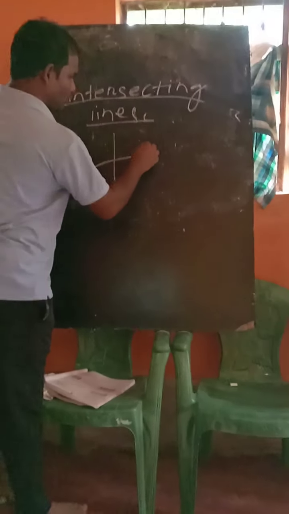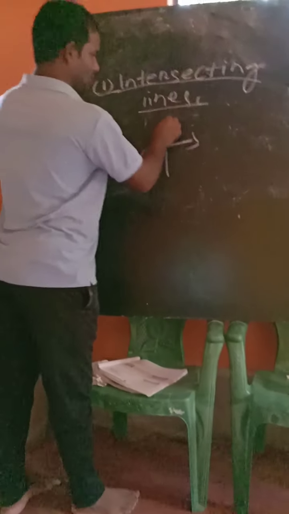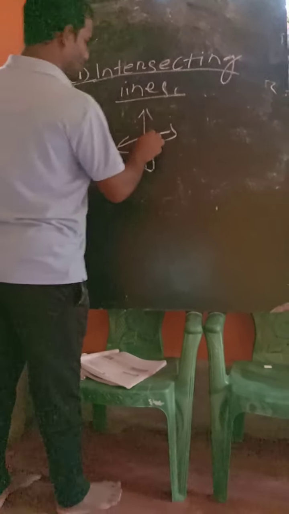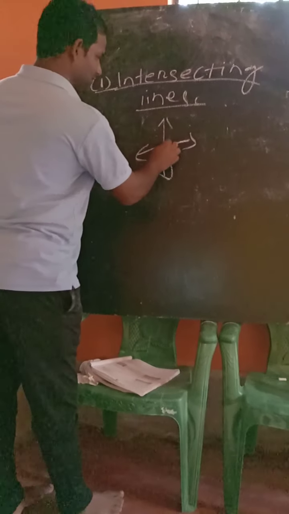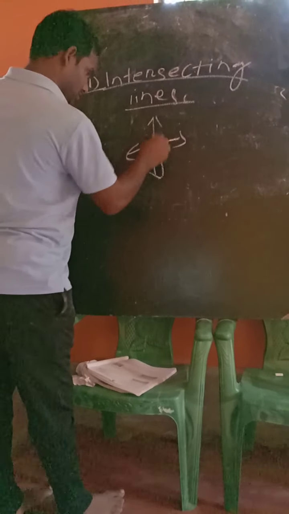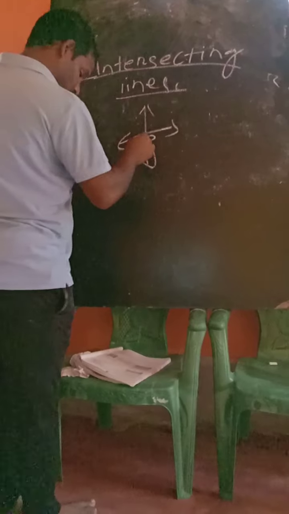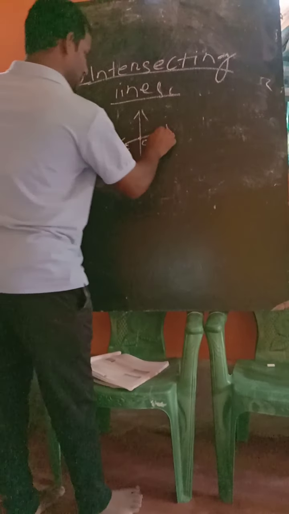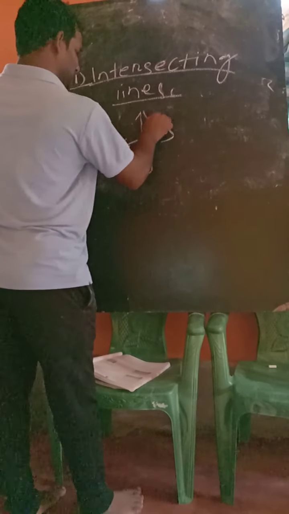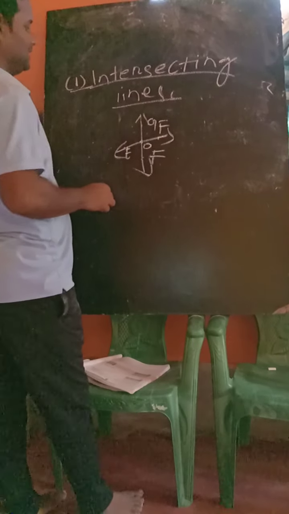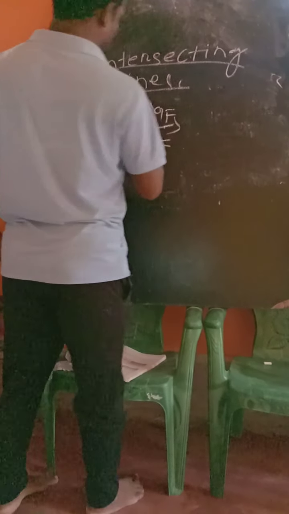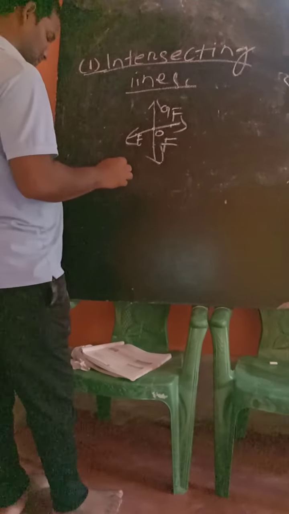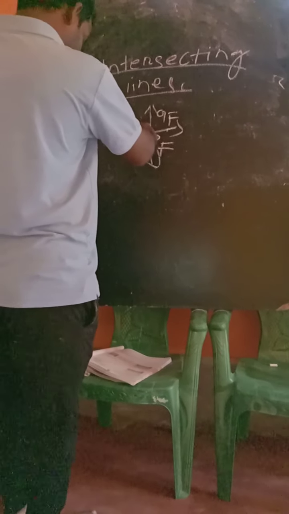Two or more lines that meet at a point. This is a point; the point is O. So E F and G H are called intersecting lines. What is the definition of intersecting lines?